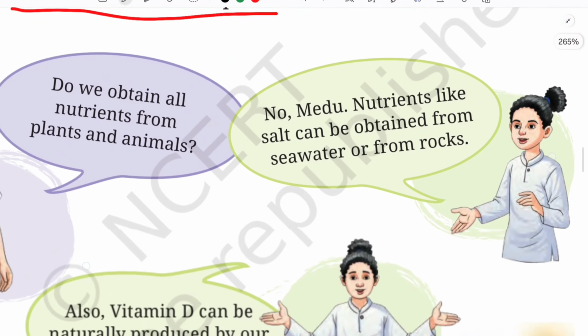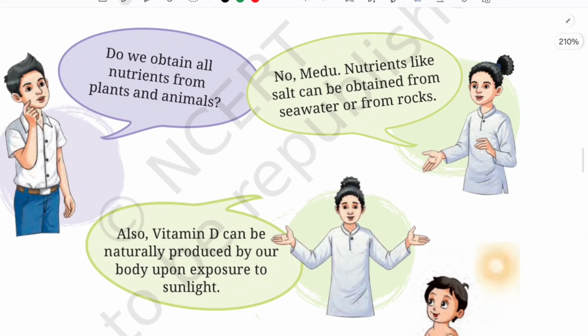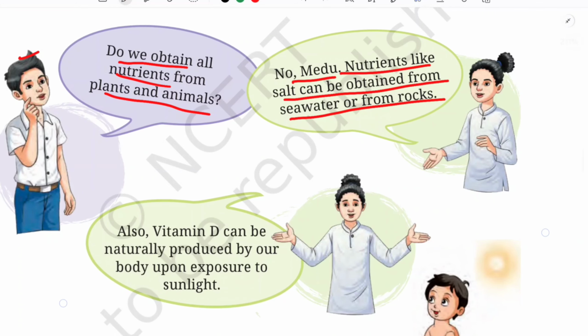So now let us see some conversation of these children here, okay. Do we obtain all nutrients from plants and animals? So these boys are asking, do we obtain all the nutrients from plants and animals only? Here Medhu replied, nutrients, no. Nutrients like salt can be obtained from seawater or from rocks. So she is saying that nutrients like salt can be obtained from seawater and from rocks, okay.